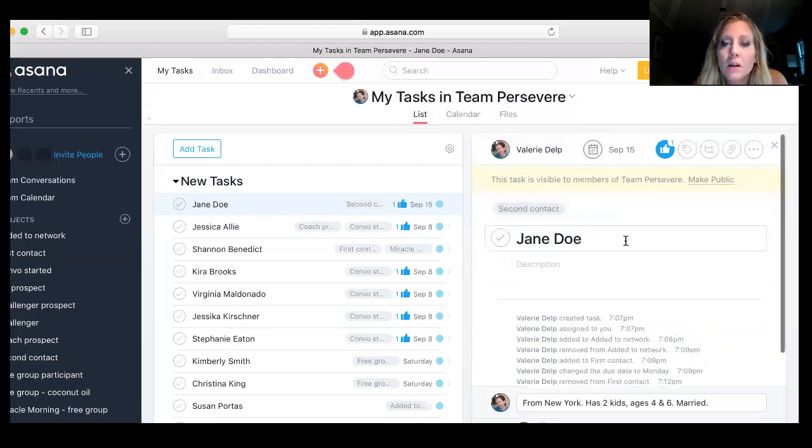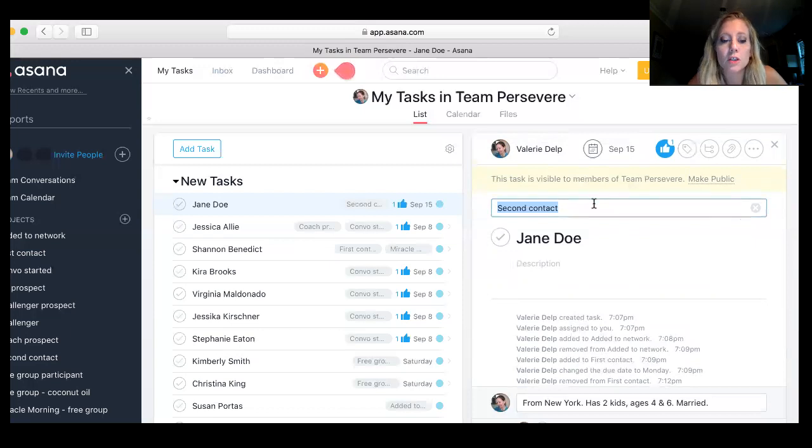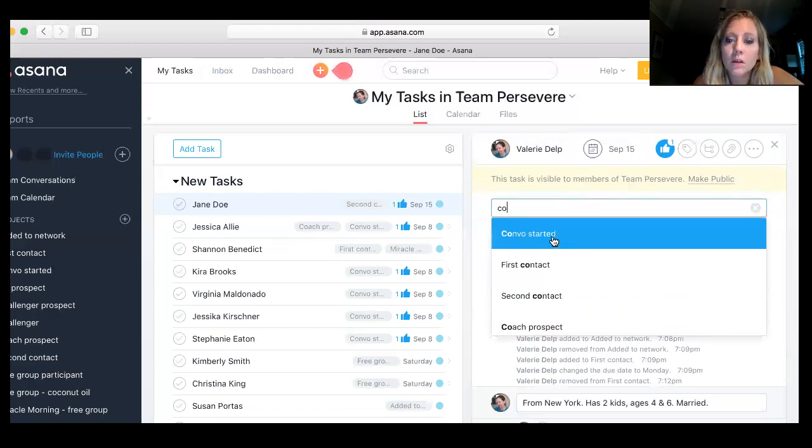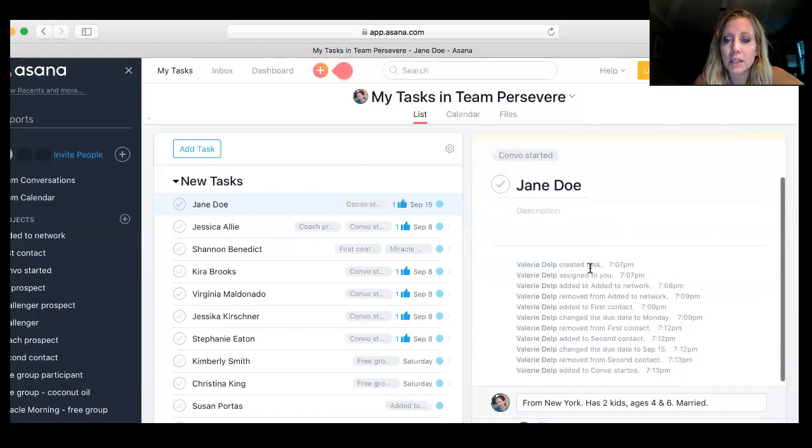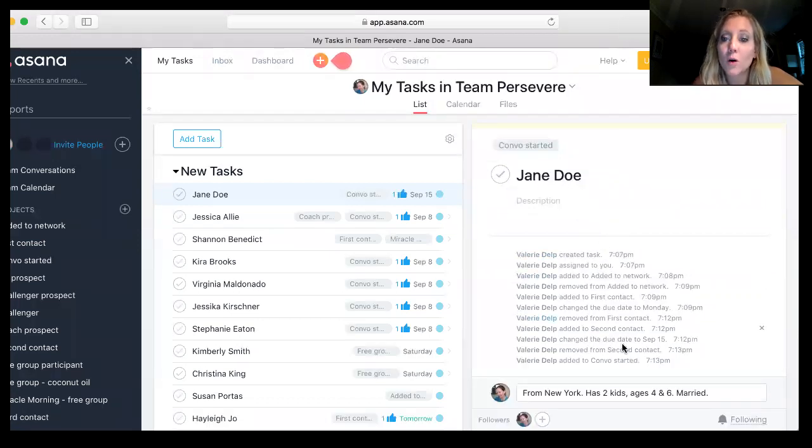All right. So let's say after the second contact, we do start talking. So I'm going to change this to convo, start it again. And by the way, you can see that this tracks every time you change a status. So it's awesome because then you can have a record here of when you talked to them first. And it's just a great reference point without you having to take any notes and writing stuff down. It's all in the system.